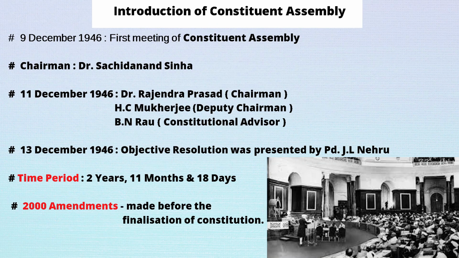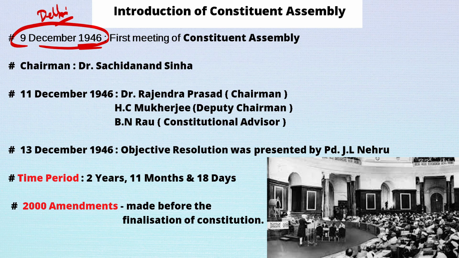Now let us look at the Constituent Assembly. On 9th December 1946, the first meeting of the Constituent Assembly was held. The elections for the Constituent Assembly took place in June-July of 1946, and after a few months, on 9th December of 1946, the first meeting was held. Where was it held? It was held in New Delhi, because New Delhi was the capital of India at that time also.